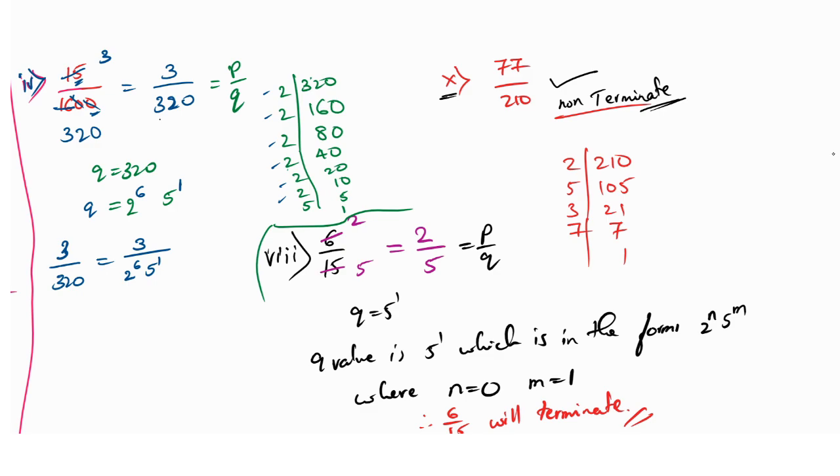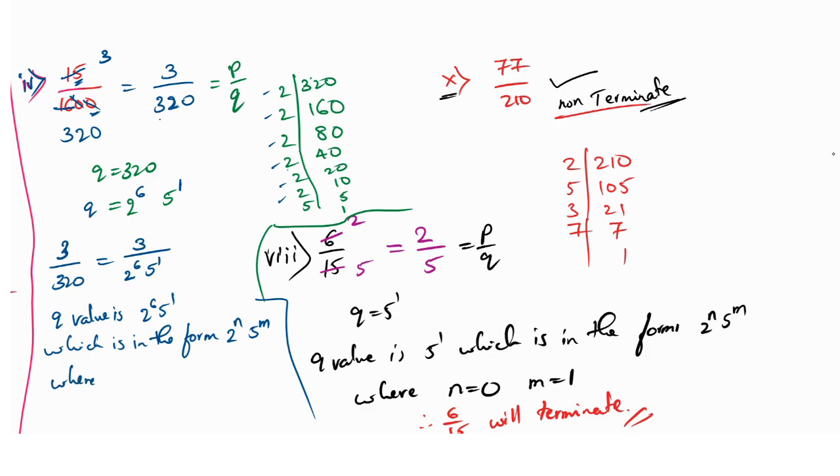Okay. Now next one is continuation. So the same thing. Q value is 2 raised to 6, 5 raised to 1, which is in the form 2 raised to n and 5 raised to m, where n is equal to 6, m is equal to 1. Therefore 15 divided by 1600 terminates. This is one more thing you have learned today.